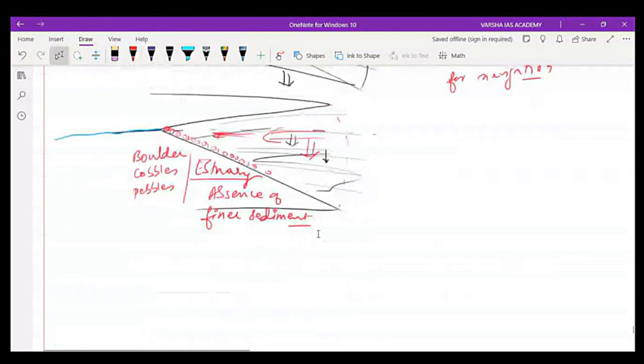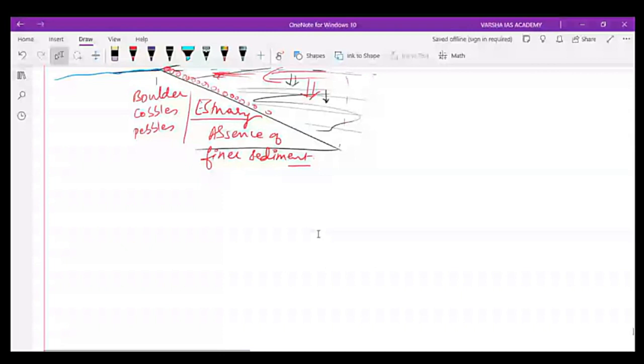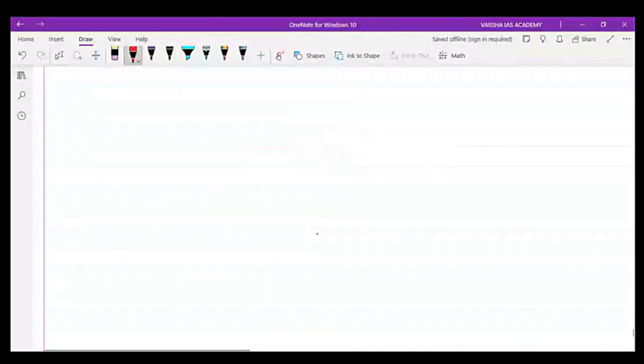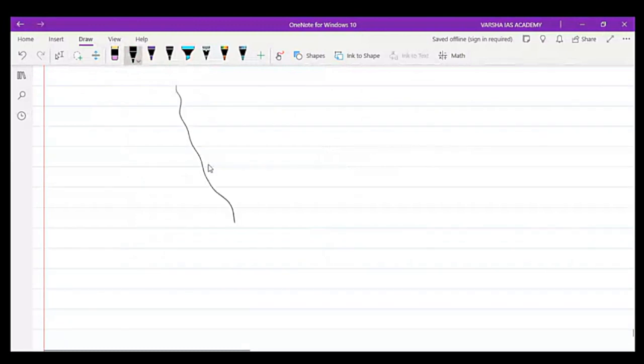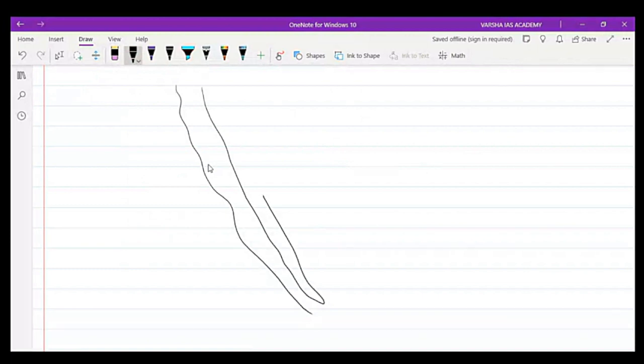In the case of a mountain range, for example, over the coastal areas, suppose this is a coastline. This mountain range is parallel to the coast. So that will be the point of origin of several rivers. So rivers will originate here and will discharge into the seas. So rivers here are flowing for a short distance.